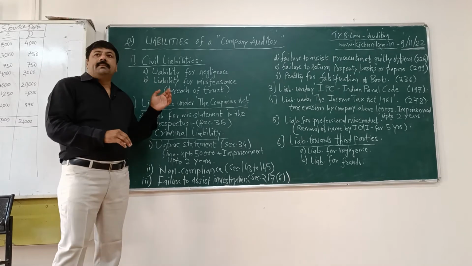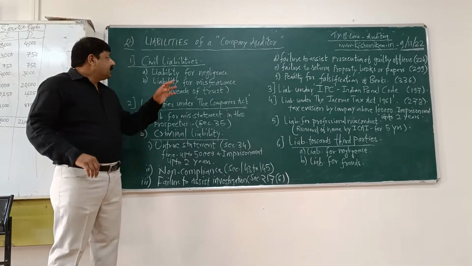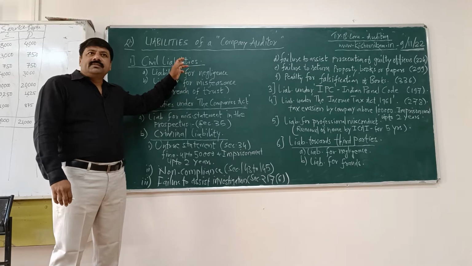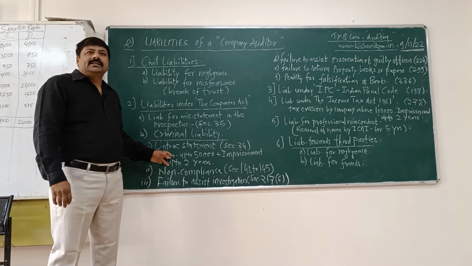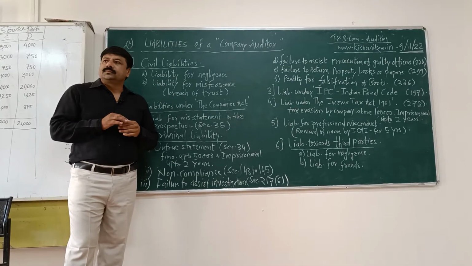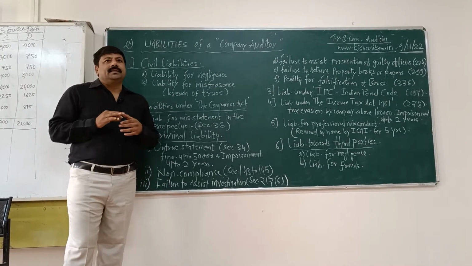Let us start with the liabilities of a company auditor. First is civil liabilities. Clear? Now, civil liabilities and criminal liabilities. You know, civil court and criminal court. Two types of courts are there.